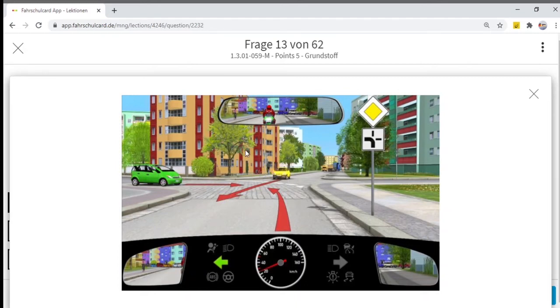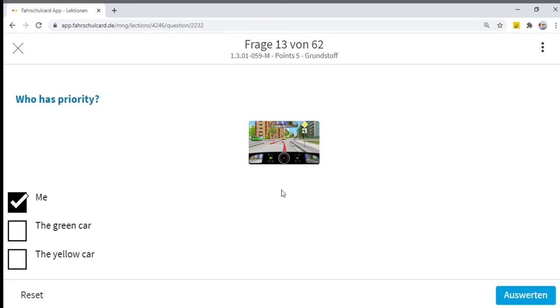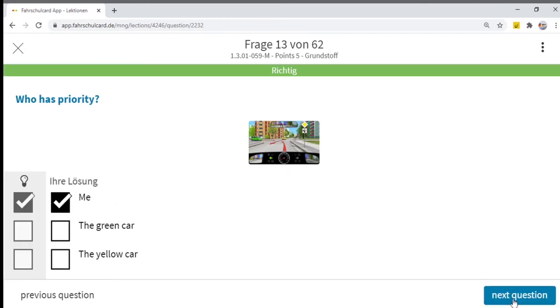When we have the priority, the oncoming traffic also has the priority. And if we are taking a left turn, as we have seen in the case of the tram, there was a yellow sign on the junction, but there was no stop sign at the end of the tram. So when we are taking the left turn, we are leaving the priority road. Just remember one thing: when you are continuing on the priority road, the cross traffic, the traffic coming from right and from left, will have the forward given or stop and give way sign. This question we will practice more in the upcoming questions. So right now, this is the right answer. We will go to the next question.